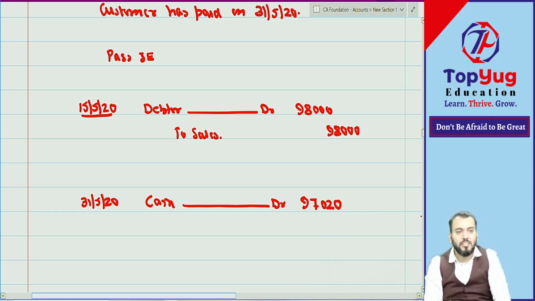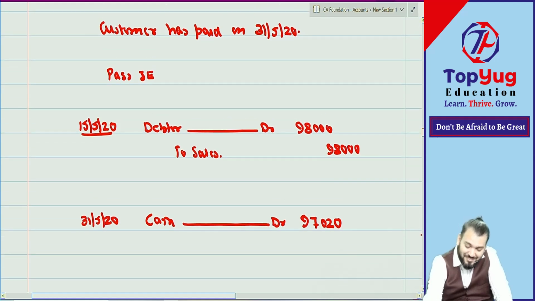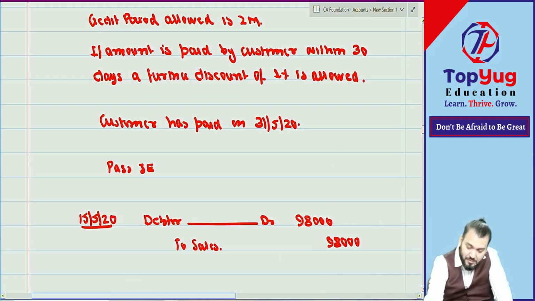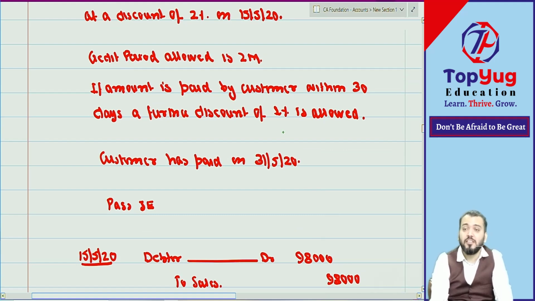How many have made a mistake in this? What mistake you have made? You calculated? Now how much 1% is written? 10. No, I am not saying mistake.